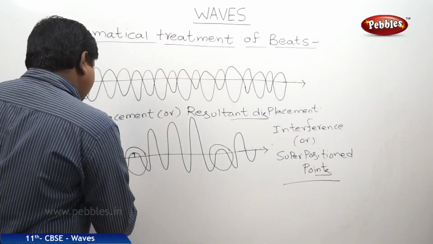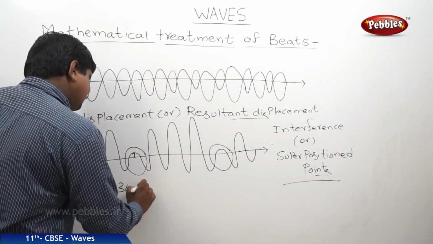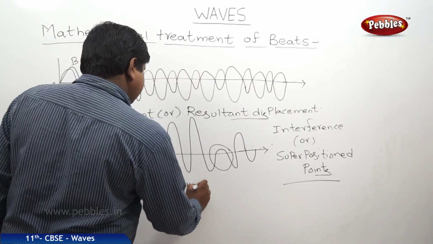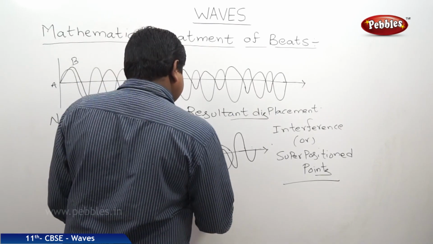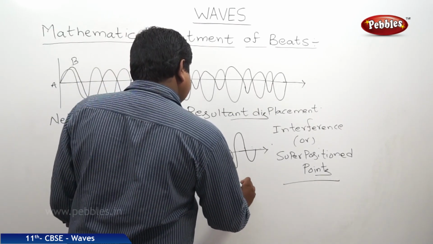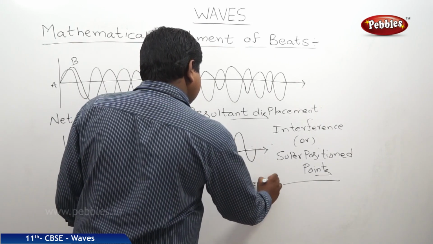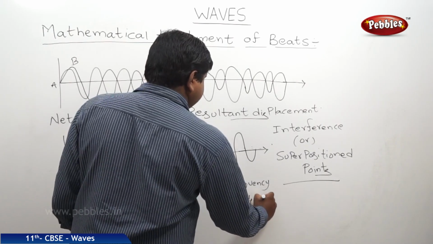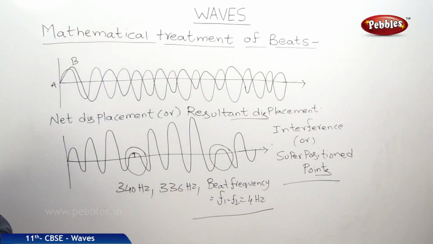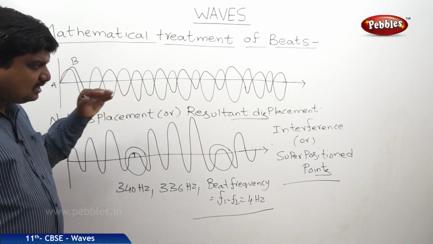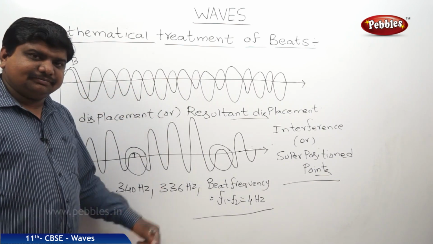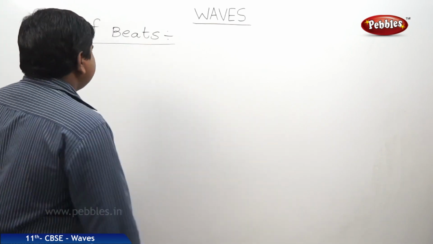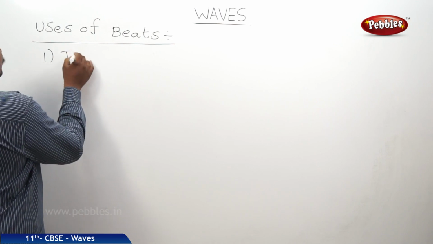Suppose one source has a frequency of 340 hertz and another source has 336 hertz. The beat frequency is f1 minus f2, or f2 minus f1, which is 4 hertz. Now we will discuss the uses of beats in different sectors. There are a number of applications of beats. We will check the first use, to find out an unknown frequency.